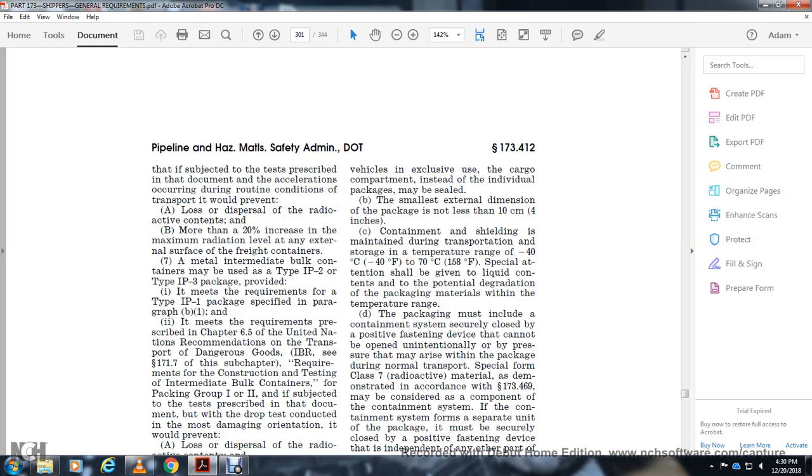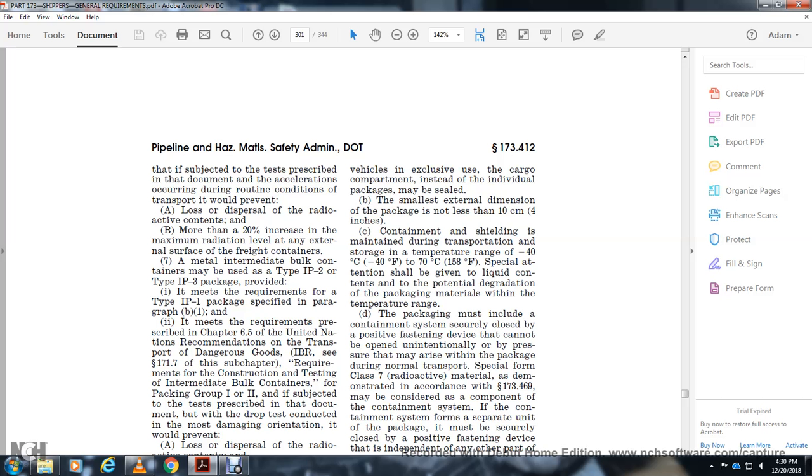individual package with the smallest overall dimension of the package must not be less than 10 centimeters, and the packaging must maintain during transportation and storage temperatures in the range of negative 40 to 158 degrees Fahrenheit. Specific attention should be given to liquid contents and the potential degradation of packaging material within the temperature range. Packaging must include a containment system securely closed by a positive fastening device that cannot be opened unintentionally or by a pressure that may arise within the package during